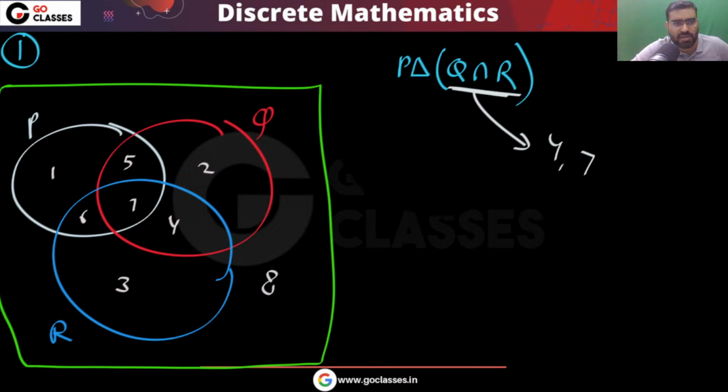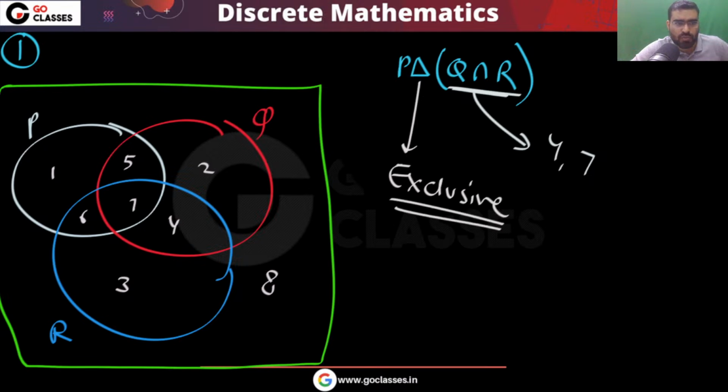That is areas 4 and 7. Now take the symmetric difference of this with P. So areas 4, 7 symmetric difference with P. That is the exclusive area. Remember, this means exclusive.